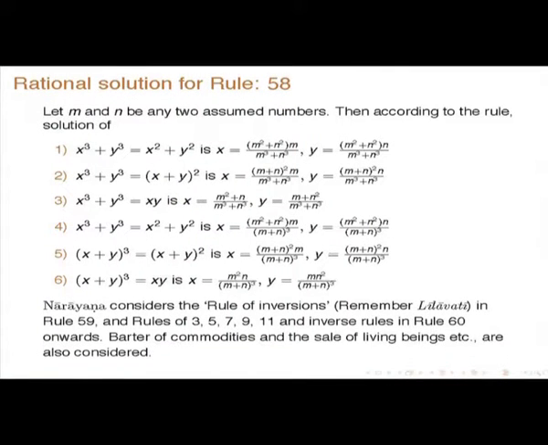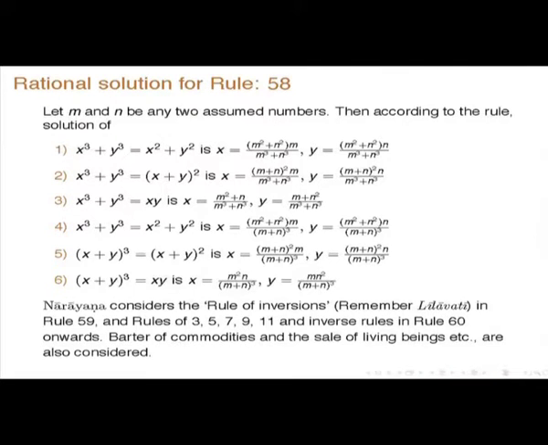What he is saying is the following. You have two numbers x and y, you have to have a solution of x cube plus y cubed is equal to x squared plus y squared. Okay. So you want to find rational solutions for these, not trivial, not at all trivial. It is given that if you take m and n to be any integers, then this is a solution of this equation,